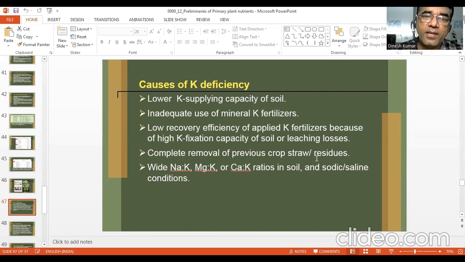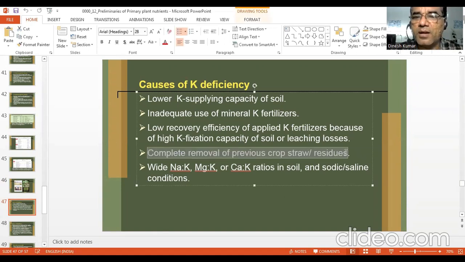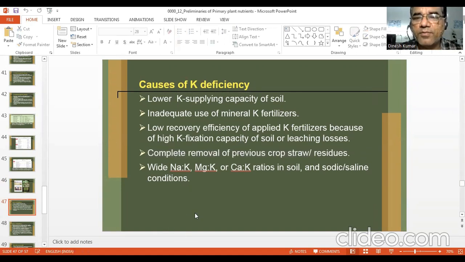So it is rich, and you can work out, if 6 ton paddy straw is produced in 1 hectare, how much potassium can be added if you recycle this straw in the soil. What farmers are doing is completely removing the straw. Therefore, there is a depletion of potassium, and farmers are not adequately fertilizing soil with potassium.